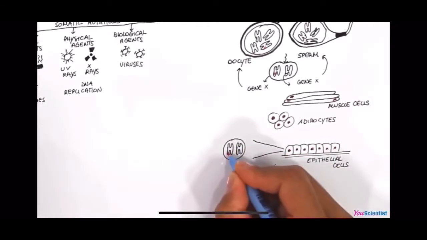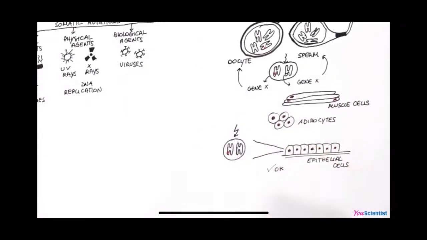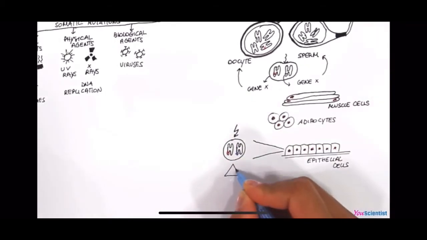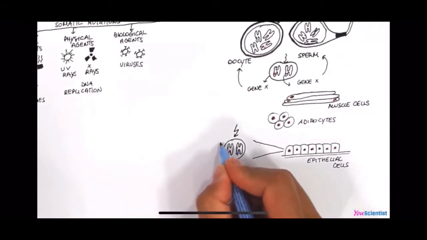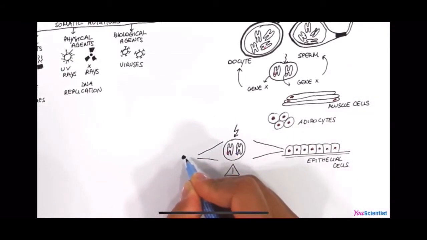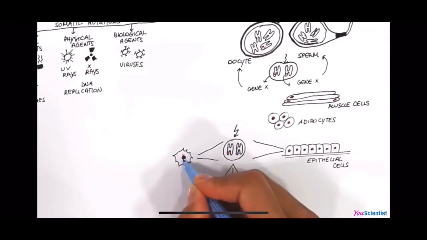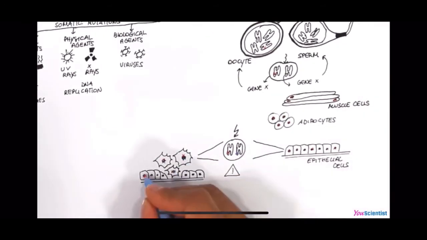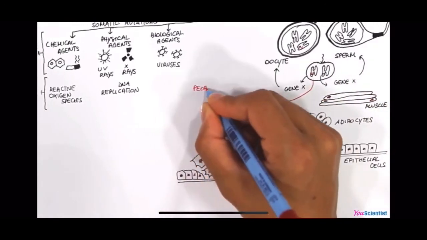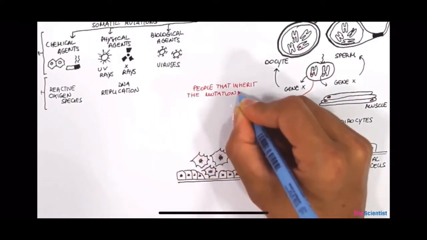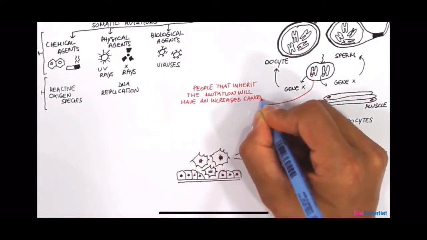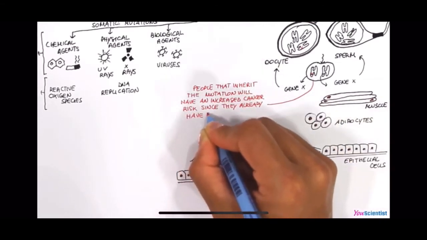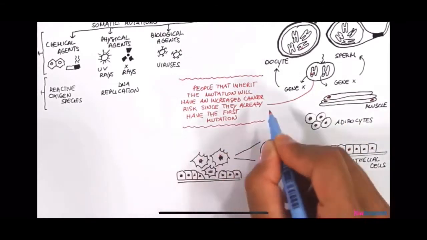If by chance, in one cell, an event produces a mutation in the second copy of that gene, and if that particular gene is involved in crucial processes such as DNA repair, then DNA repair mechanisms will alter their function. The cell can initiate alternative programs that will cause it to become a cancer cell. Therefore, everybody that inherits this mutation will have an increased risk of developing cancer with respect to the rest of the population, since he or she already has the first mutation.